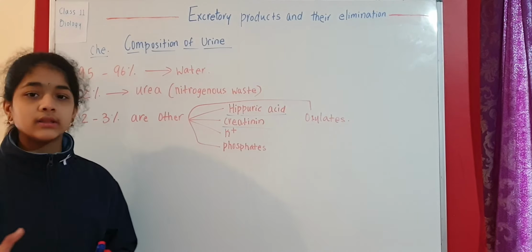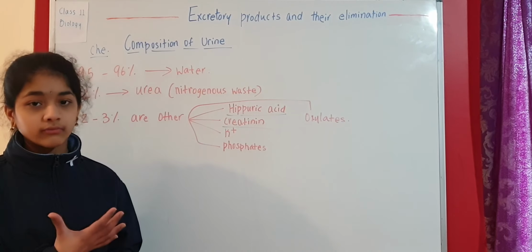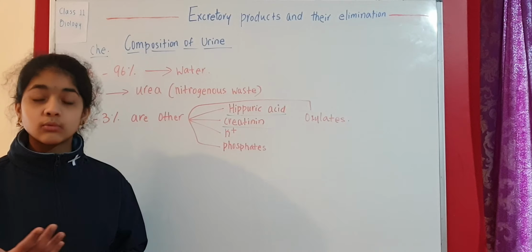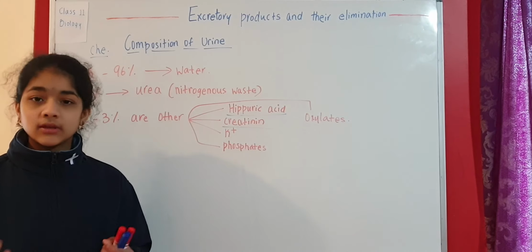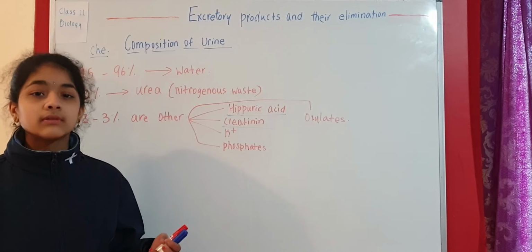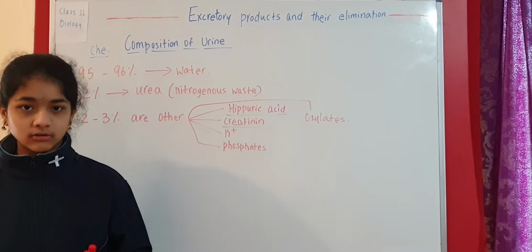When the volume increases: when we take a lot of water. Volume of urine decreases when we do a lot of aerobic workouts that make you sweat. And volume also increases when we take diuretic substances like tea, coffee, alcohol.